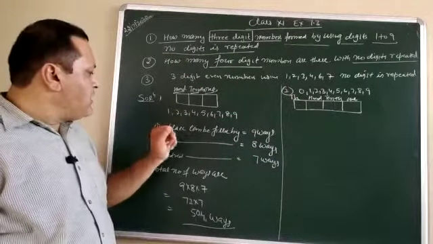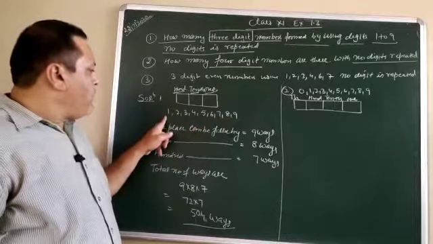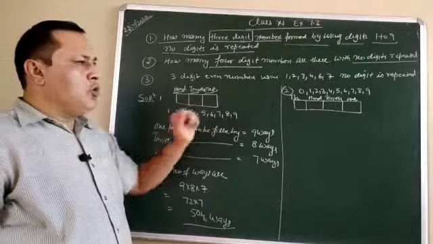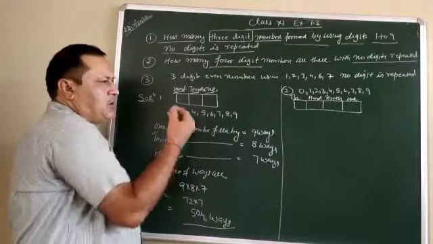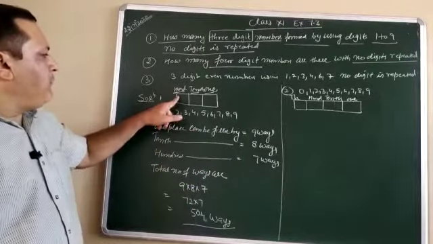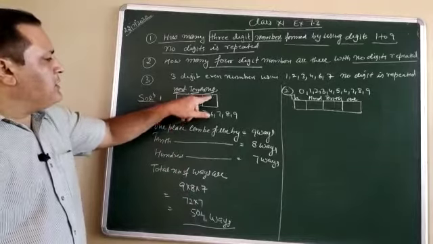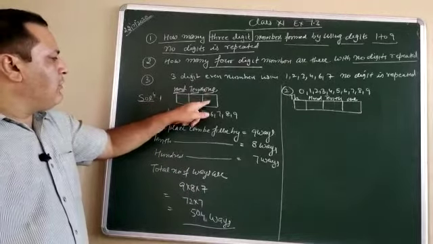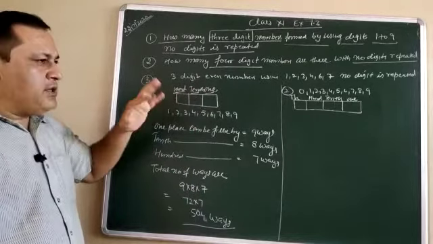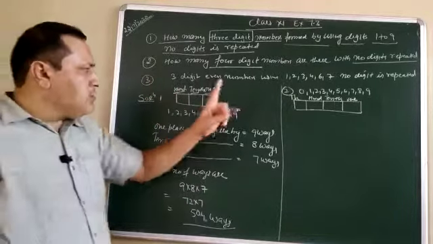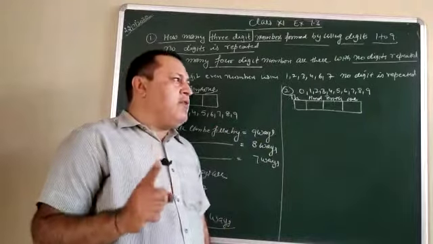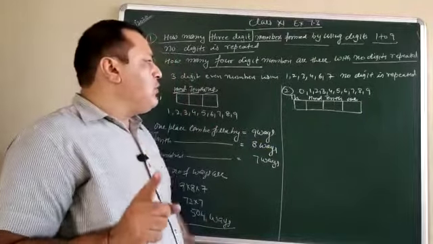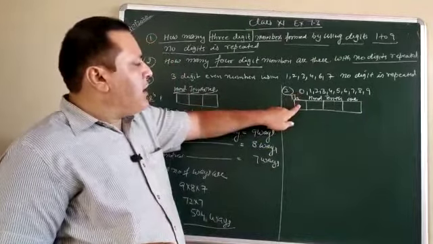But if you observe in this situation, there are 9 different numbers and none of them is 0. So you can start your number either from this position or from this position. It is your choice. You can fill first the hundred place, then the tenth place, then the ones place, or first the ones place, then the tenth place, then the hundred place. It is your choice. But in this question, when 0 occurs, there is a restriction: whenever he gives 0 first, it means 0 cannot be here.